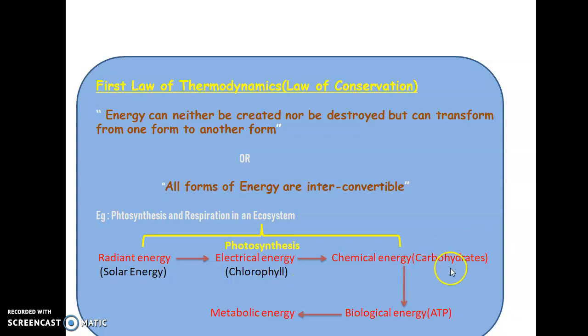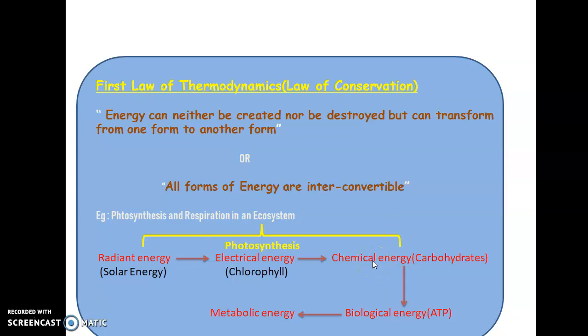the carbohydrates are an example of potential energy, right? Potential energy is nothing but a stored form of energy. At that time I gave the example of chemical energy. Carbohydrates, lipids as well as proteins are stored in the form of what? Chemical energy. Okay, so this is a simple process which is taking place in our plants.